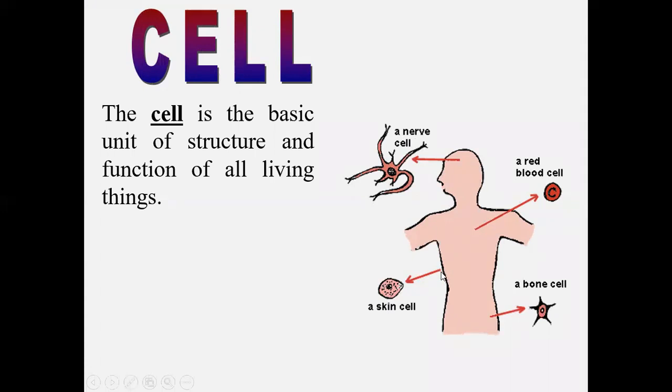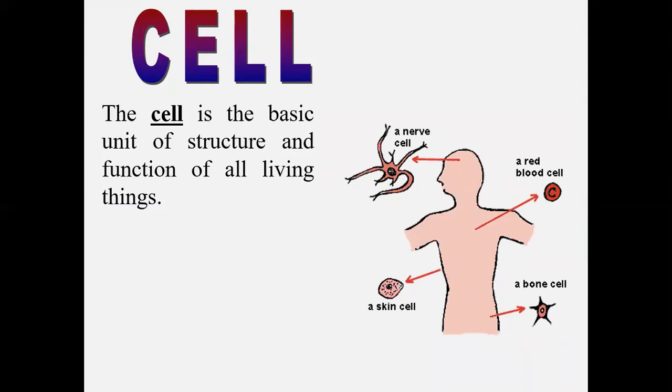Why do you think my body is formed of different kind of cells? This is because each organ in my body performs a different function. That's why it is made up of different kind of cells. The function of the brain is different from the function of the skin, is different from the function of the skeleton. That's why each one of them is made up of different kind of cell.